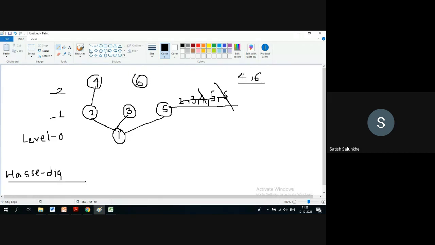6 is related to whom? 6 is related to 2. 6 is related to 3. And that's it. This is your Hasse diagram. We are done with this. This is your Hasse diagram. We'll take a break of maybe 3 to 4 minutes and we will resume back.